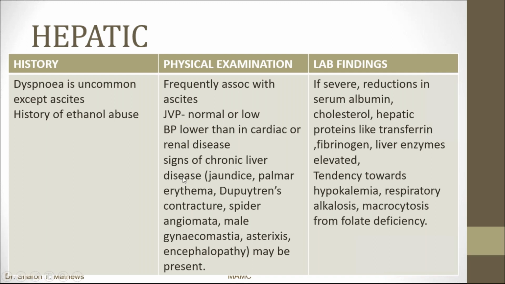There can be signs of chronic liver disease like jaundice, palmar erythema, Dupuytren's contracture, spider angiomata, male gynecomastia, asterixis, and encephalopathy. Lab findings, if severe: there will be reductions in serum albumin, cholesterol, and hepatic proteins like transferrin and fibrinogen, and liver enzymes are elevated. There will be a tendency towards hypokalemia. There can be respiratory alkalosis. Alcoholic patients have macrocytosis from folate deficiency. So all these will be the lab findings.